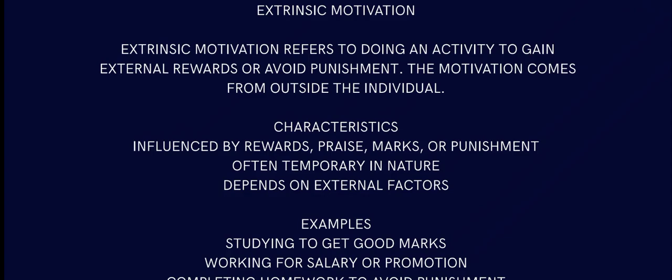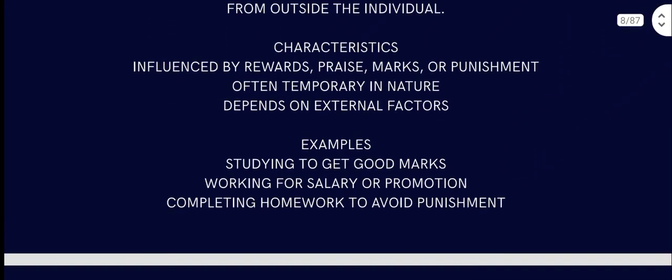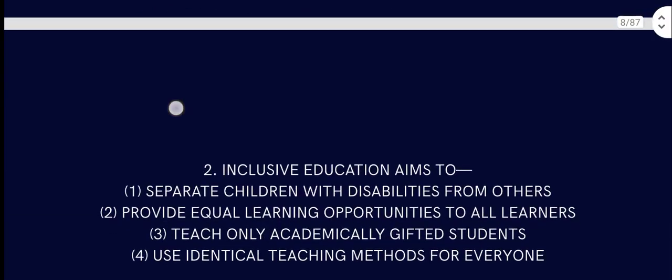Intrinsic is permanent, but extrinsic is temporary because it is short lived, not long term, because you are doing that for others, for fear, for rewards, for praise, for marks, or whatever. You are not doing that for yourself, for your own self-fulfillment. So it depends on external factors. Examples are studying to get good marks, working for salary or promotion, completing homework to avoid punishment. You understand those sorts of things.